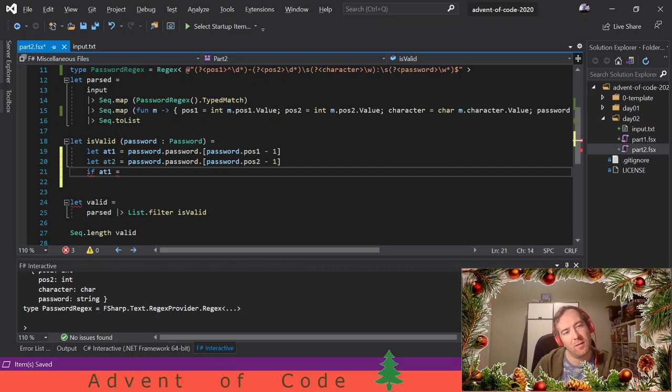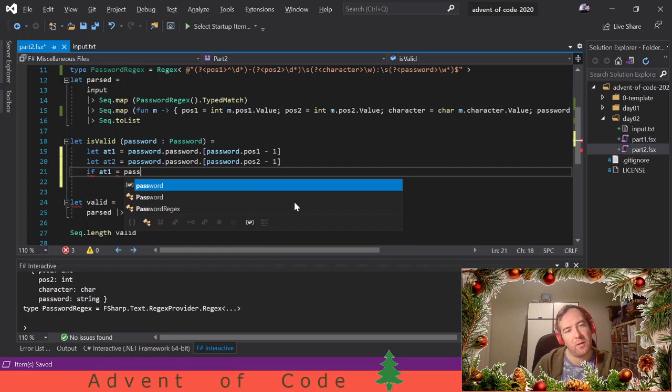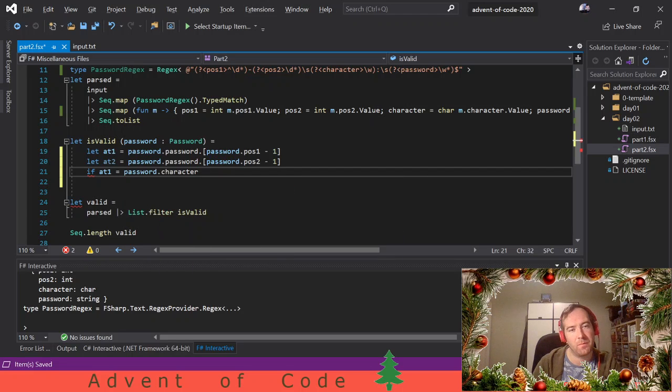If it is password.character. Is there like an exclusive and, exclusive or thing? It's gonna be something like that, but I'm not awake enough to look up stuff like that.